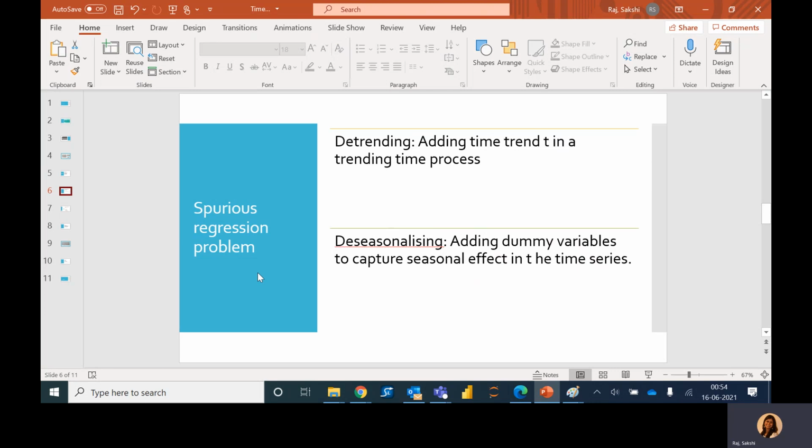It implies that if a process is weakly dependent, then the law of large numbers and central limit theorem hold true. So weak dependence and stationarity of the processes are criteria that we can use to model.